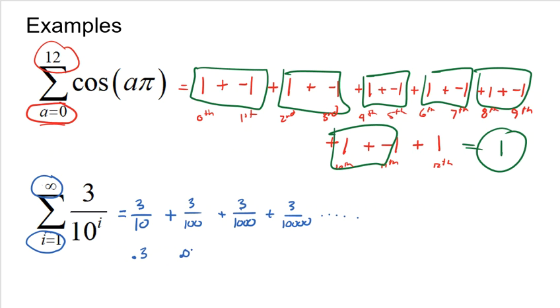3/100 is 0.03. So if I stop now and just add together the first two terms, 0.3 plus 0.03, I get 0.33. Okay, let's keep going here. The next term is 3/1000, which is 0.003, exactly 0.003. So if I add that over to here, I get 0.333. Okay. The fourth term was 3/10,000, which is 0.0003. And again, if I add that over here, I get 0.3333.